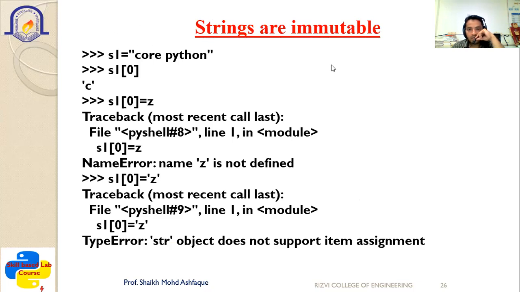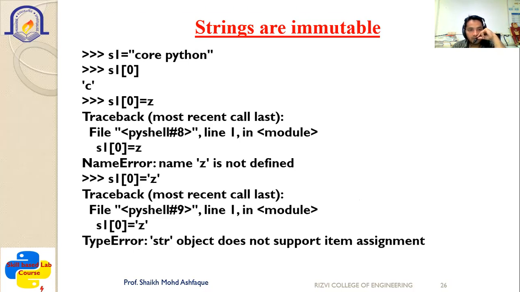Next is strings are immutable. What is the meaning of it? Suppose there are two things: one is mutable and the second is immutable. You can see it here. The statement is given as strings are immutable. Suppose one string is defined, S1 = core Python. If you write S1[0], what will it print? It will print the data present at the 0th position, which is nothing but C.